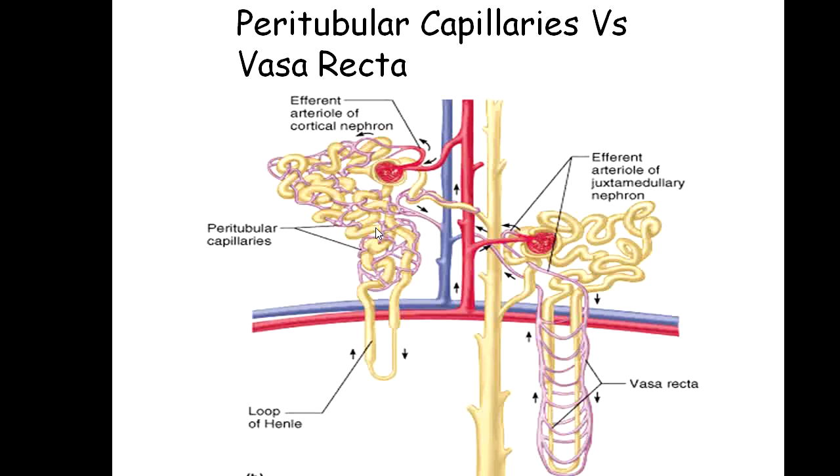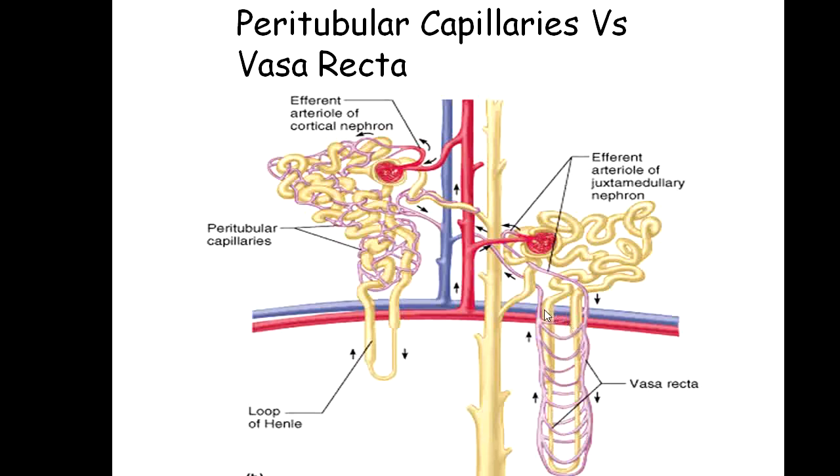Now, the Vasa recta are those blood vessels which come alongside the loop of Henle and the ascending and descending limb. There is a difference in diameter. This is Vasa recta, and this is a peritubular capillary. The peritubular capillaries have a bit larger diameter than the Vasa recta, which have a smaller diameter.